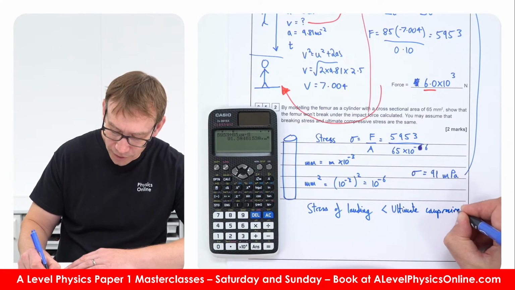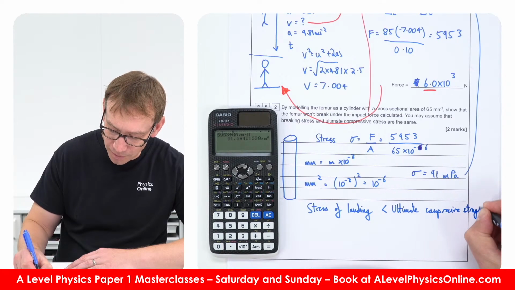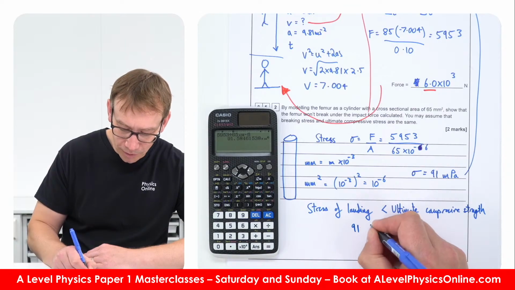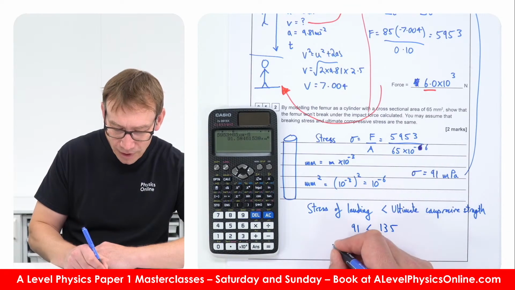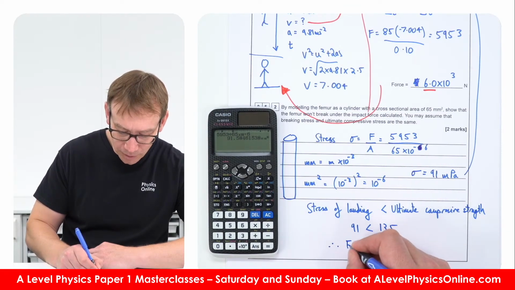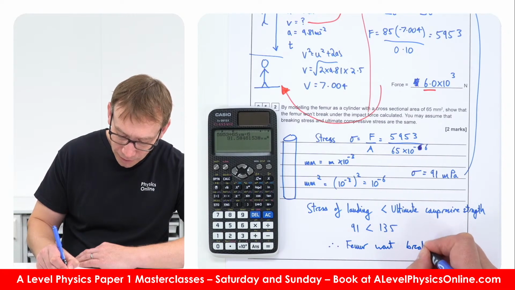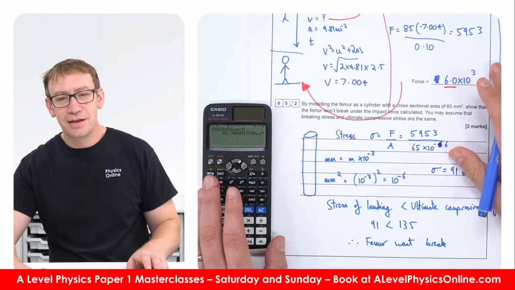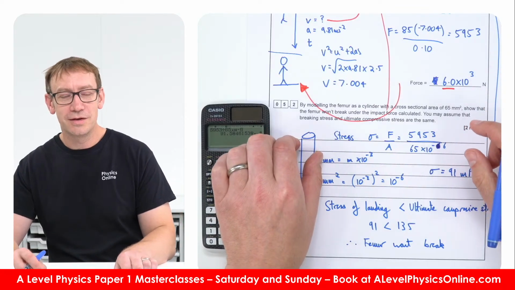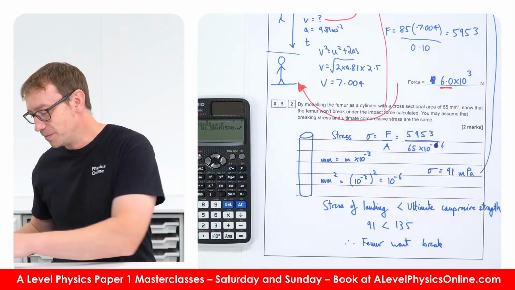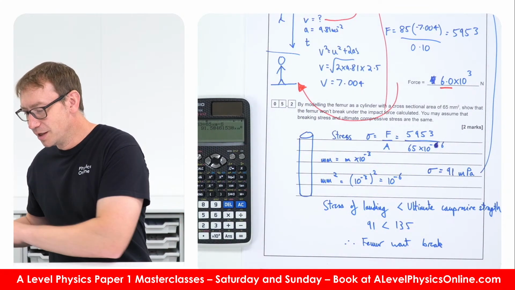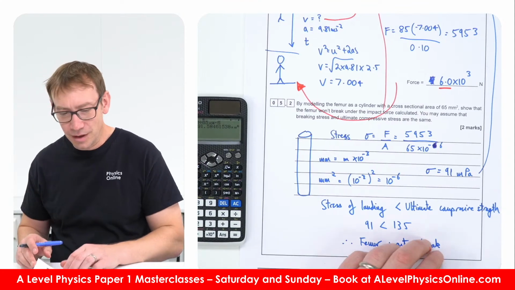So what we've got to do is maybe put these numbers down so we can say that 91 is smaller than 135, and therefore the femur won't break. However, thinking about the dimensions, this is more like the kind of width that you'd have on a bird's leg than maybe a human. Okay, so that would be my approach. Now, the next one, 3 marks long.